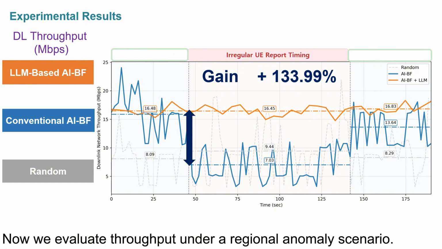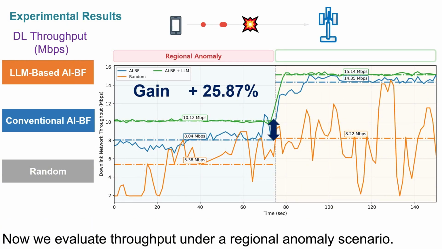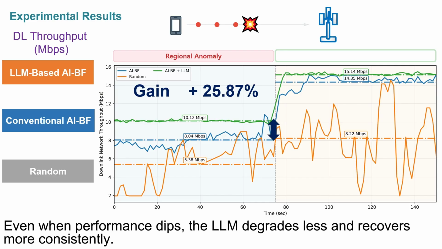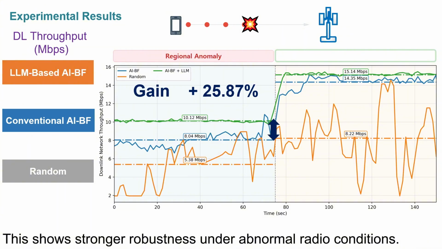Now we evaluate throughput under a regional anomaly scenario. Even when performance dips, the LLM degrades less and recovers more consistently. This shows stronger robustness under abnormal radio conditions.